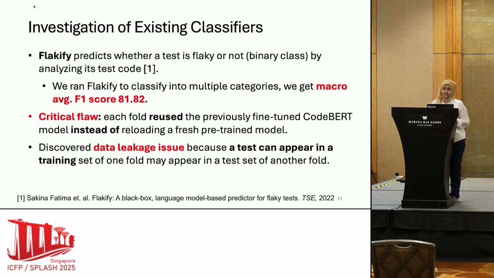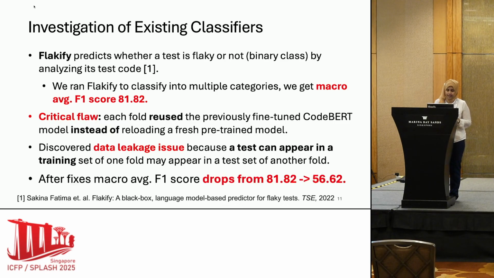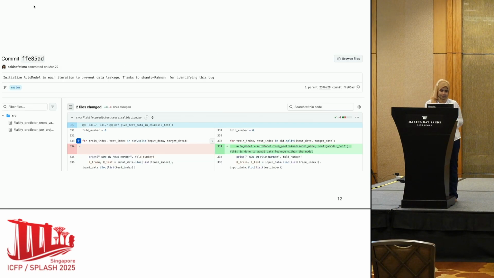As a result, a data leakage issue occurs because a test that appears in the training set of one fold may appear in the test set of another fold. After fixing this issue, we find that the F1 score goes down to 56%. We reported these findings to the Flakify authors, and they acknowledged our contributions and updated their code base.